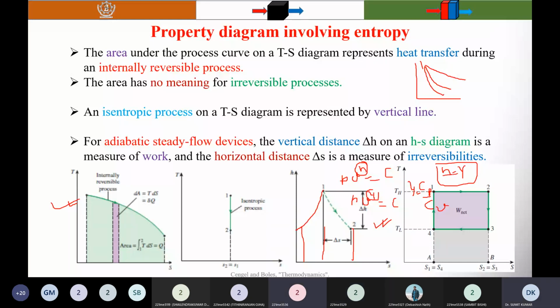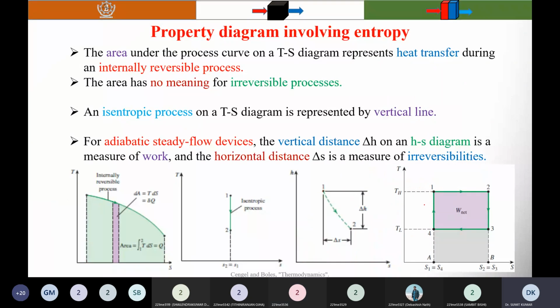So here, process 1, 2. Here I draw the TS diagram for the Carnot cycle, which you already know has four processes: internally reversible adiabatic expansion, and two isothermal processes.